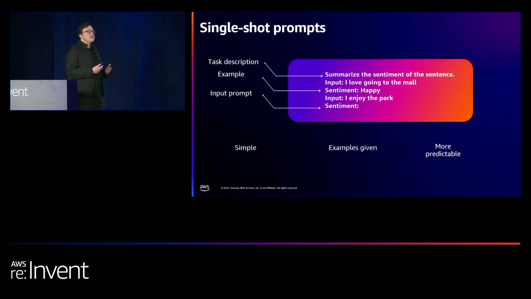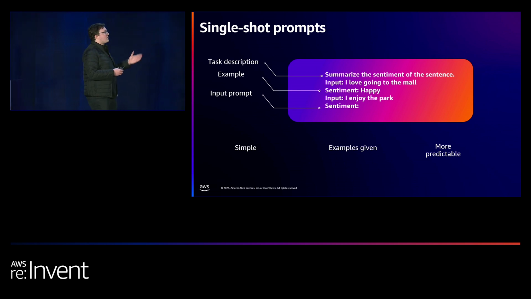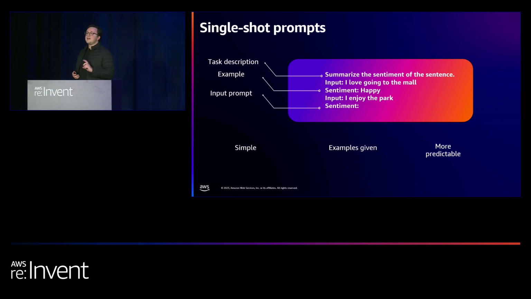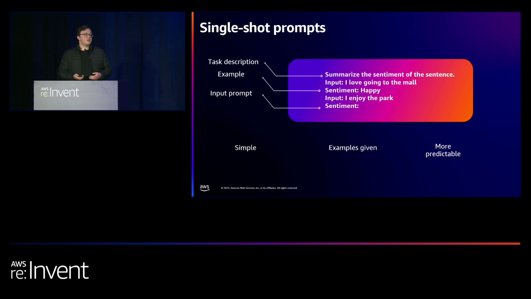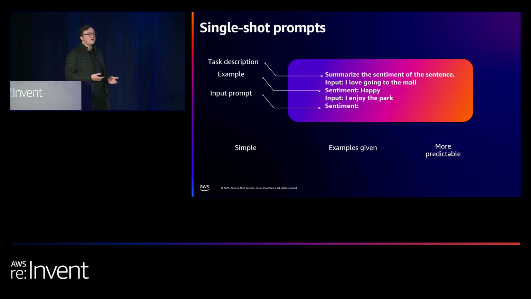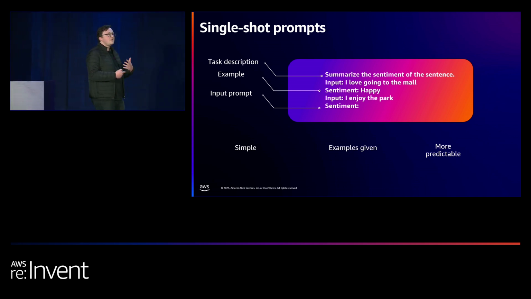Then we move on to single-shot prompts. So we're going to give a task description, so summarize the sentiment of the sentence, and then we're going to give it an example. And this ability to give an example, and then an incomplete example where we give the input but not the output, has shown really good results in generating a lot more predictable outputs. So we've given it an input example, I love going to the mall, and we have the sentiment being happy. We've given it another input, I enjoy going to the park. The model's going to more reliably generate the desired output of